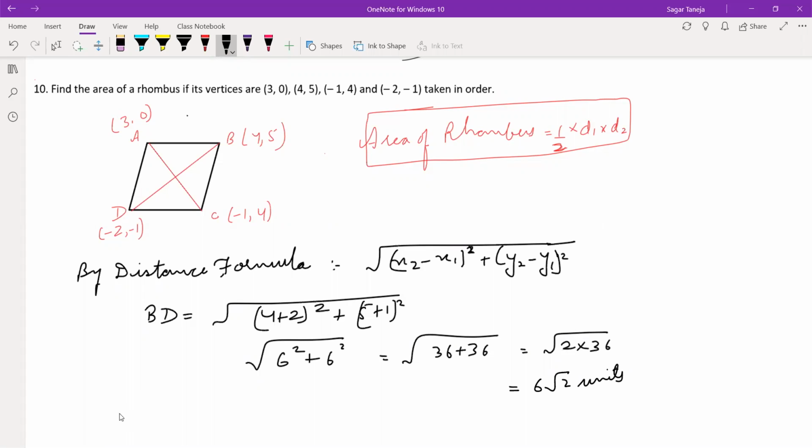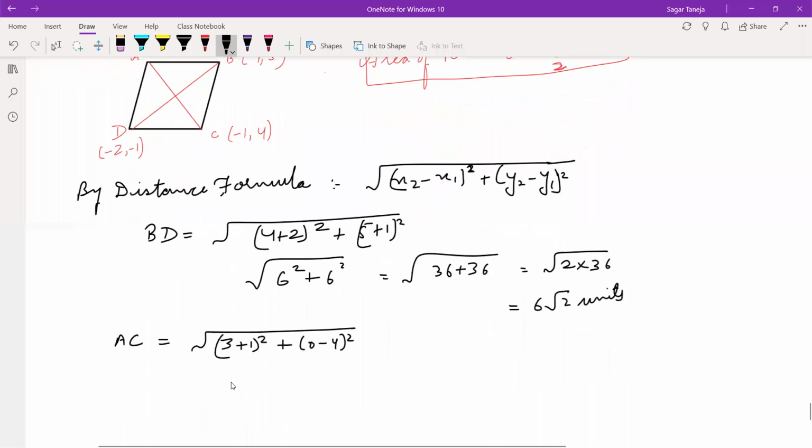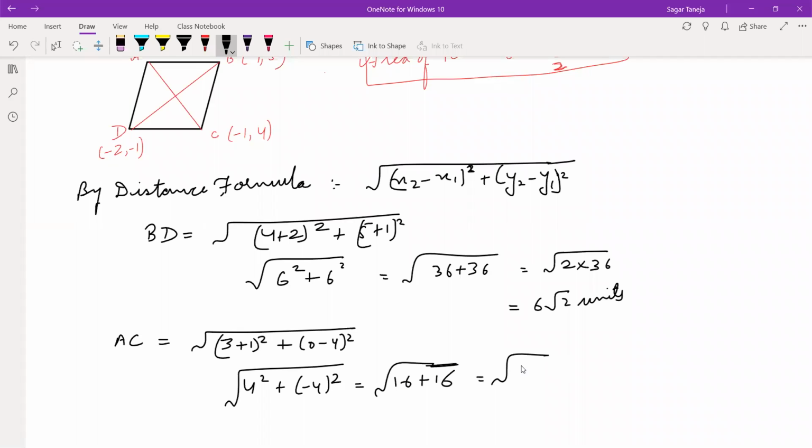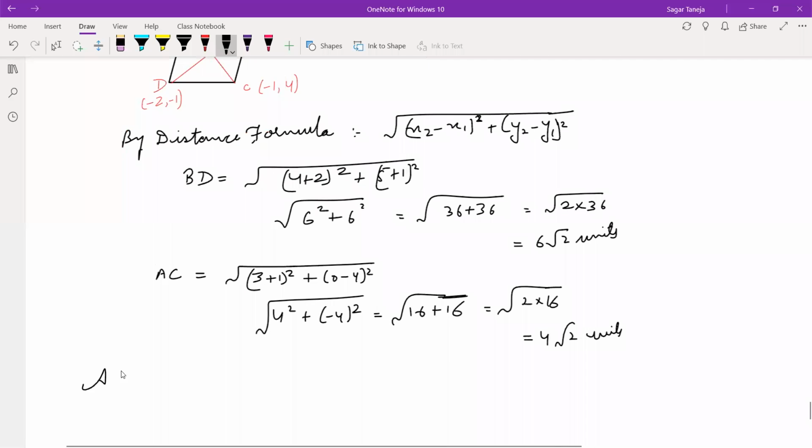After this, calculate AC in the same way. 3 plus 1 whole square plus 0 minus 4 whole square, which is 4 square plus 4 square, equal to 16 plus 16. And 16 plus 16 can be written as 2 into 16. Under root 16 is 4 and under root 2 will be root 2 only. So it is 4 root 2 units.